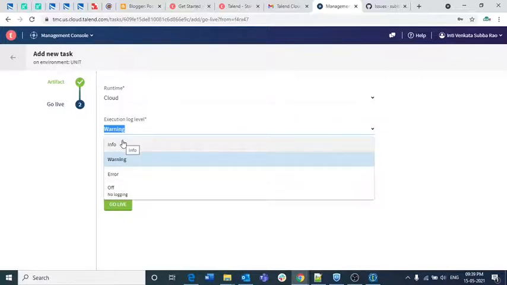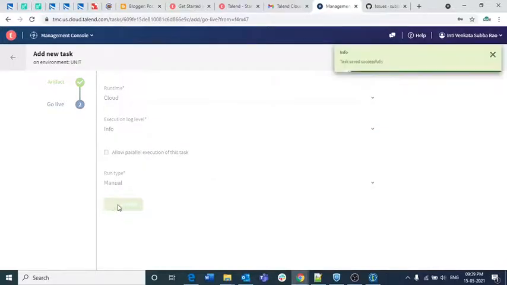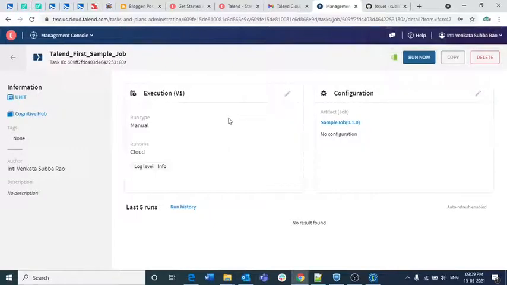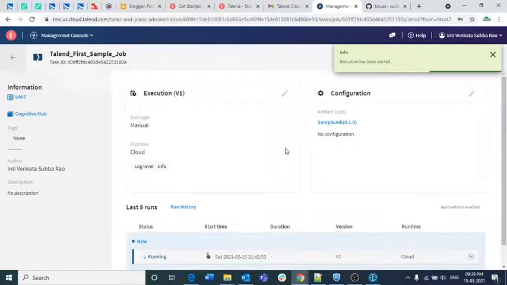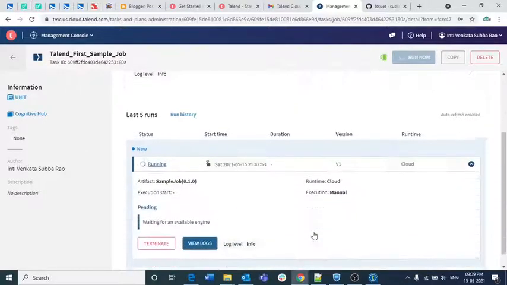But for now what I am doing is clicking info here, and the run type is manual. So go live, that's it. So your task was successfully configured now. You can click run now here, but according to my knowledge, it will take some time, because it couldn't find an available engine here.